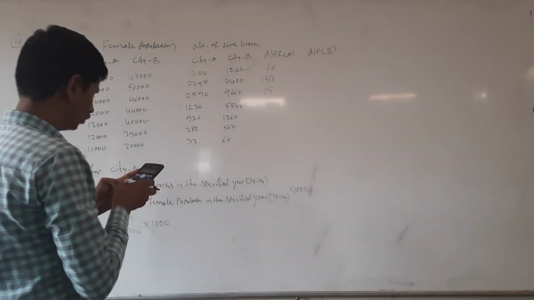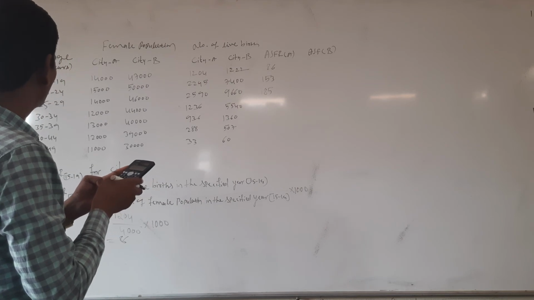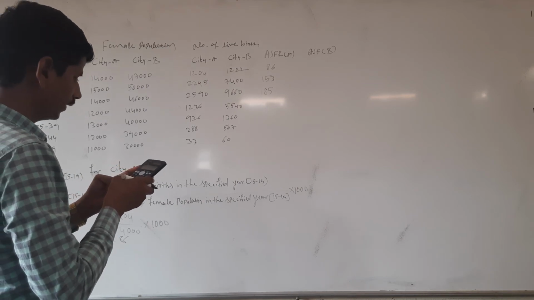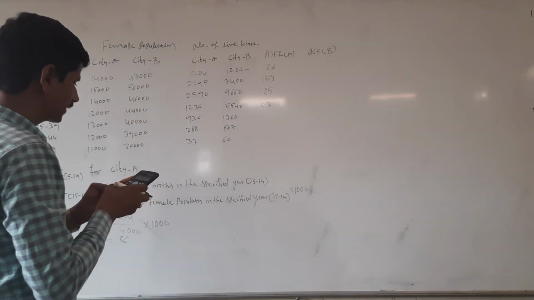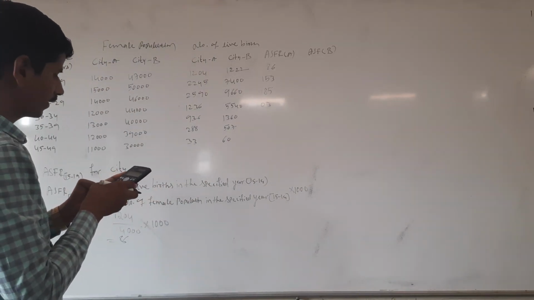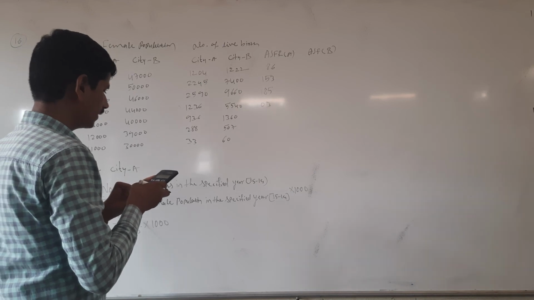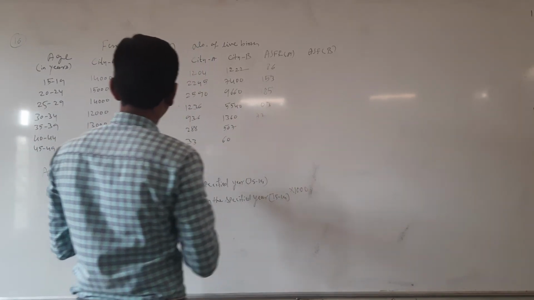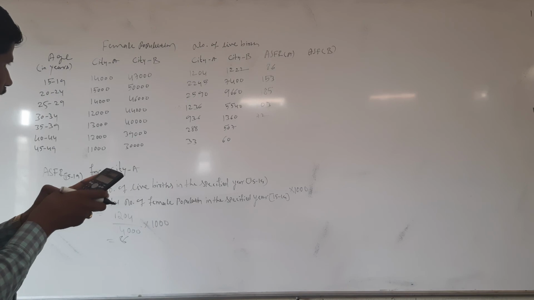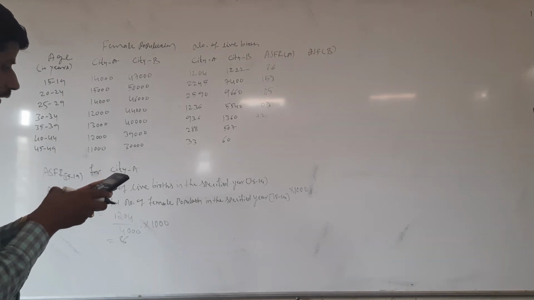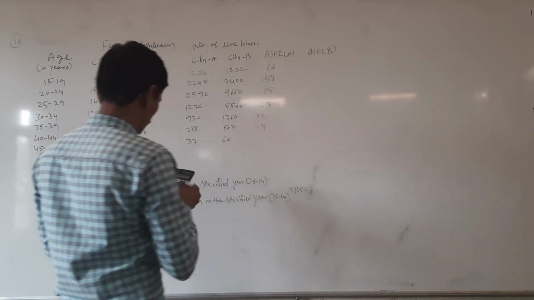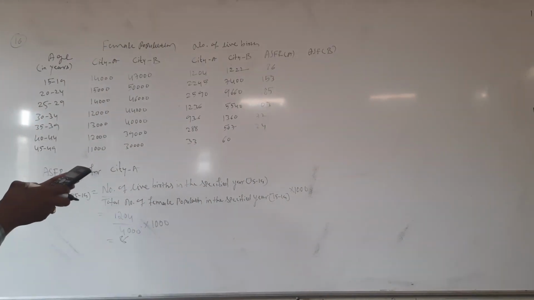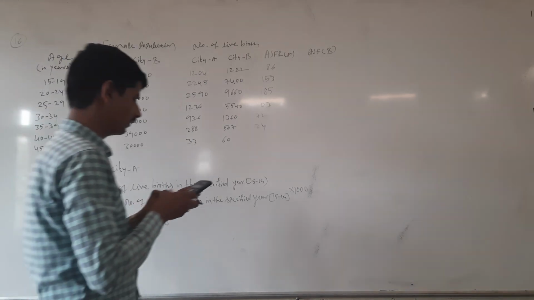The next, 1236 divided by 12,000 into 1000, you will get 103. 936 divided by 13,000 into 1000, you will get 72. 288 divided by 12,000 into 1000, you will get 24. 33 divided by 11,000 into 1000, you will get 3.